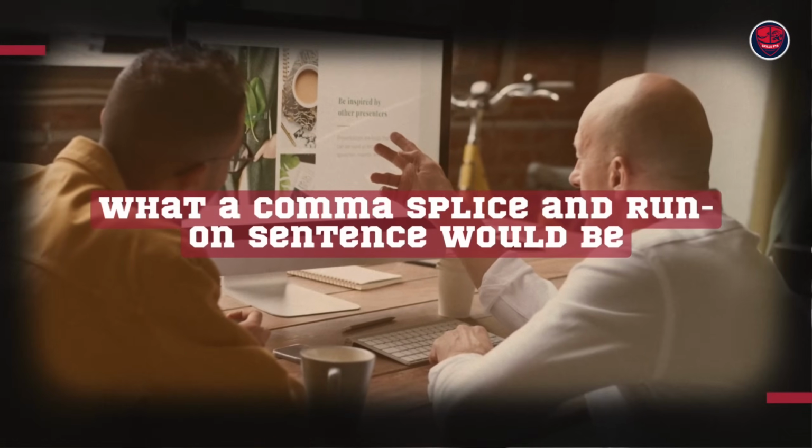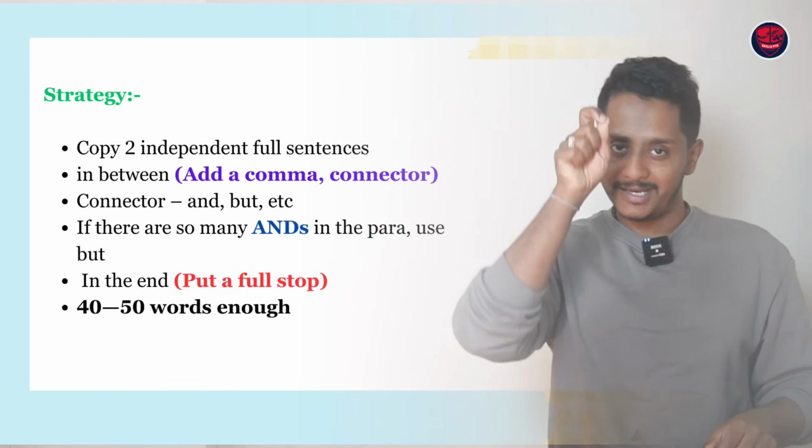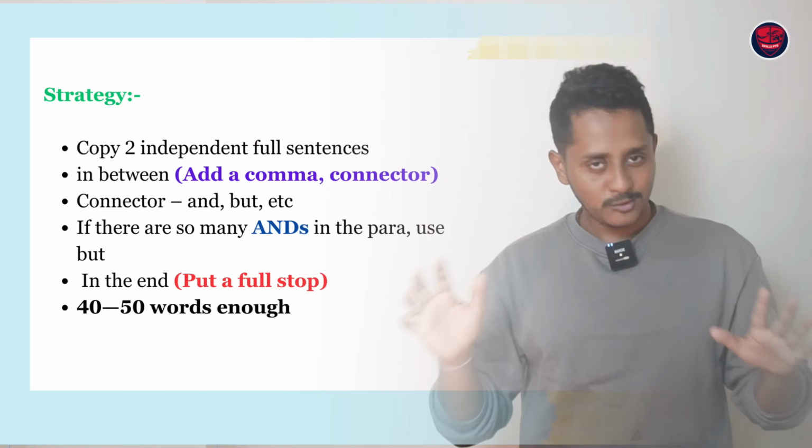and run-on sentence would be, because of which the grammar goes for a toss. Overall, it's two independent sentences. Between them, add a comma and a connector, and towards the end, put a full stop. This will work most of the times. But let's say the lines that you've chosen have so many chunks of data. It's not like one data, it's like 3-4 data, comma, and. Then possibly and or but may not give you a good score. That we will discuss in just a while.